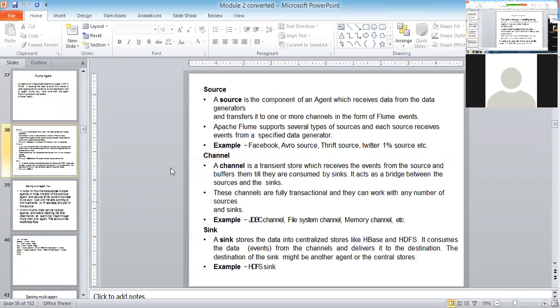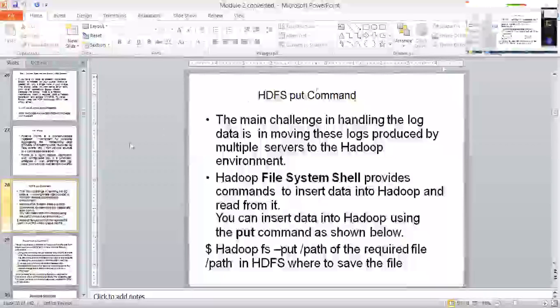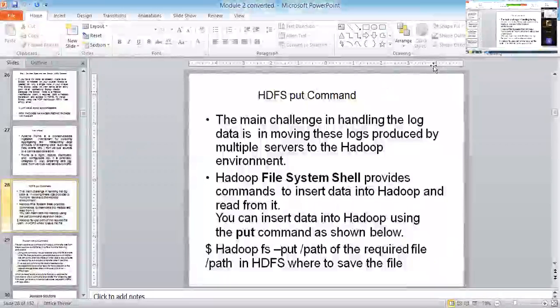To overcome this challenge, the Hadoop file system provides a command to insert data into Hadoop and read it. That's what I was discussing. To hold and copy such streaming data, we are going to make use of a command in Hadoop, and that command is the put command.